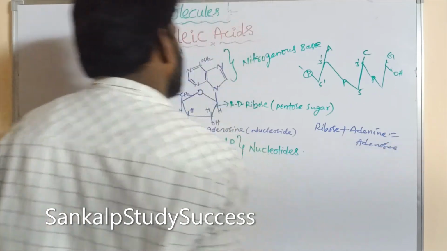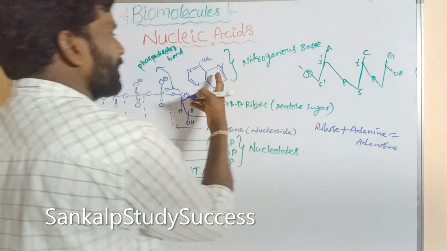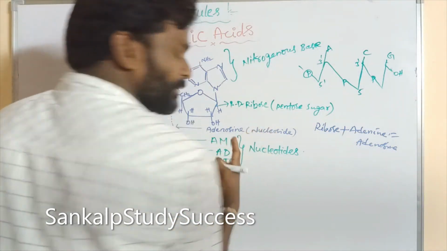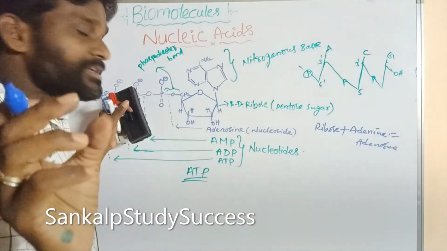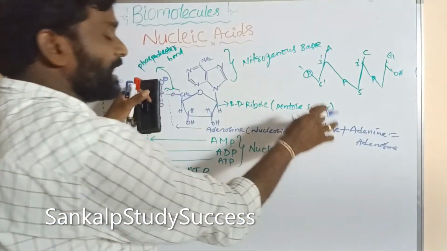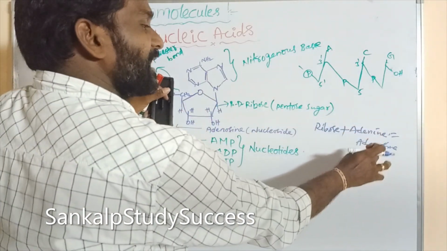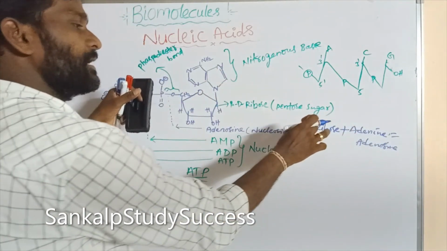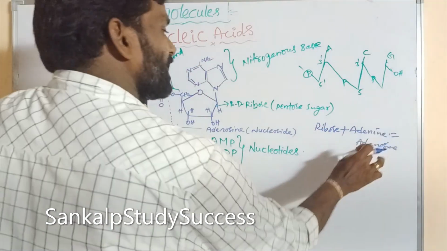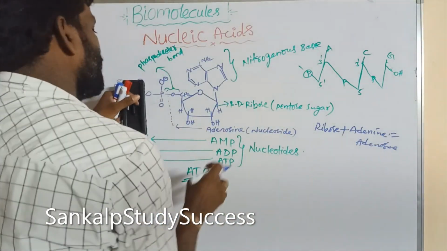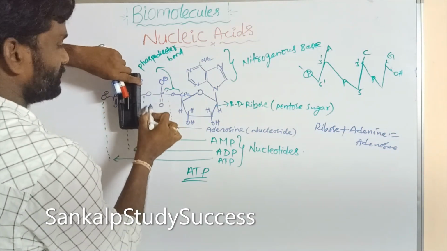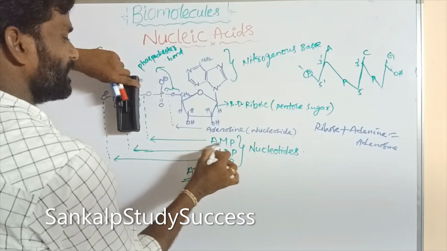Similarly, the name is dependent upon the base. So ribose plus adenine is equal to adenosine, this is the nucleoside. Nucleoside is equal to pentose sugar plus base. This ribose is the pentose sugar and adenine is the base. So pentose sugar plus base is equal to nucleoside. Ribose plus adenine is equal to adenosine. When it is connected with phosphoric acid up to this structure, this is AMP.